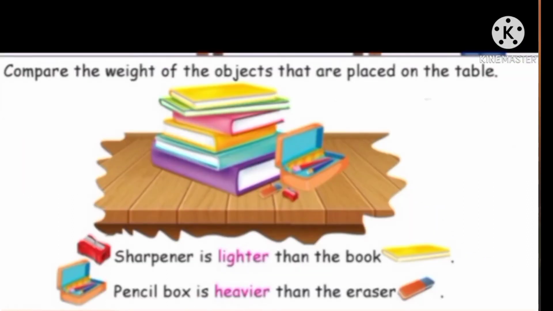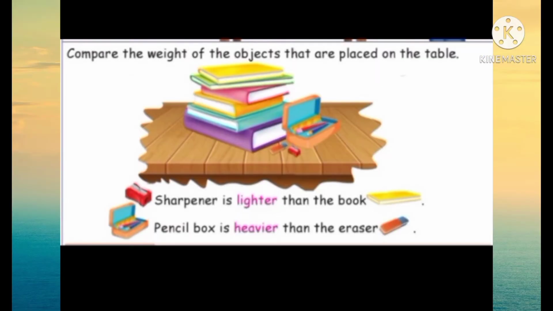Next, compare the weight of the objects that are placed on the table. What are the things on the table, children? Very good. Books, pencil box, sharpener and eraser.